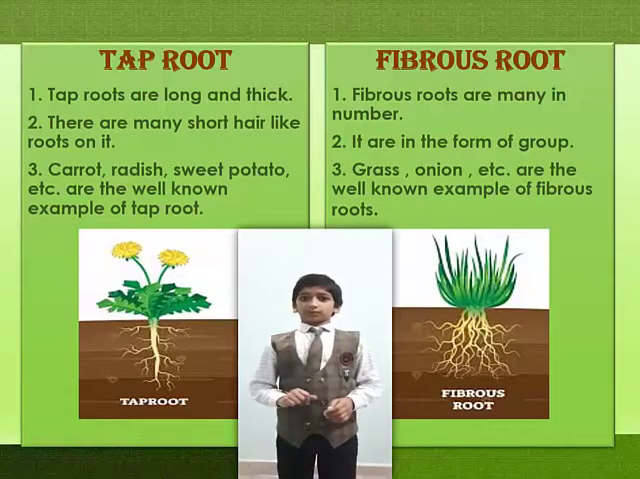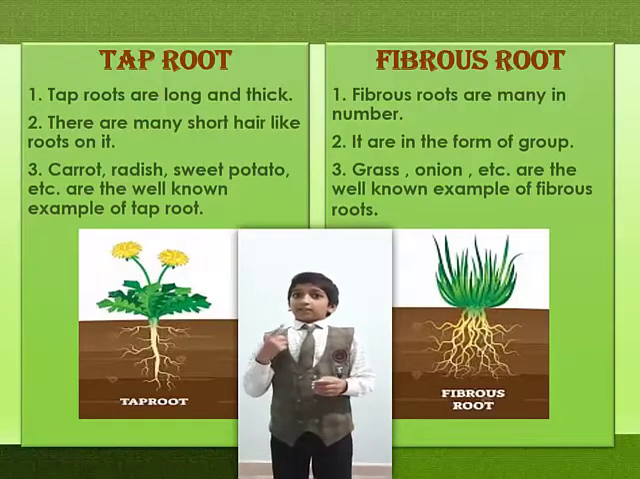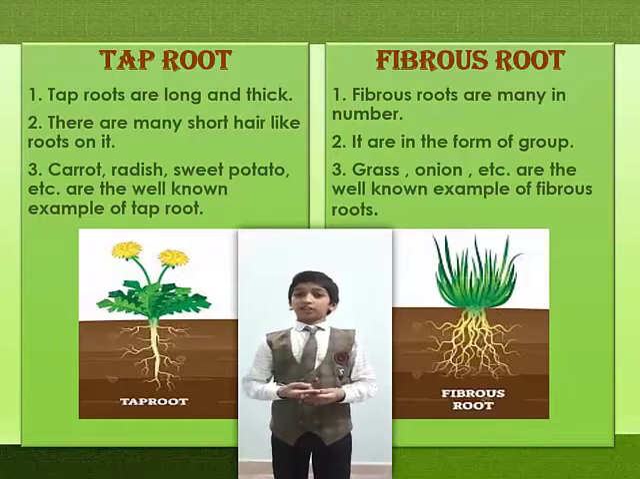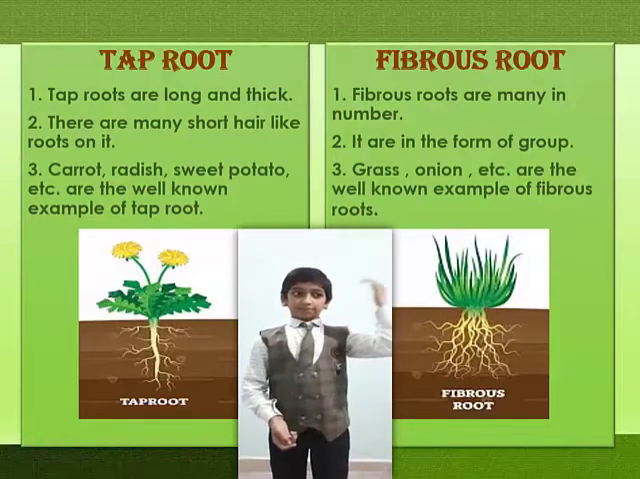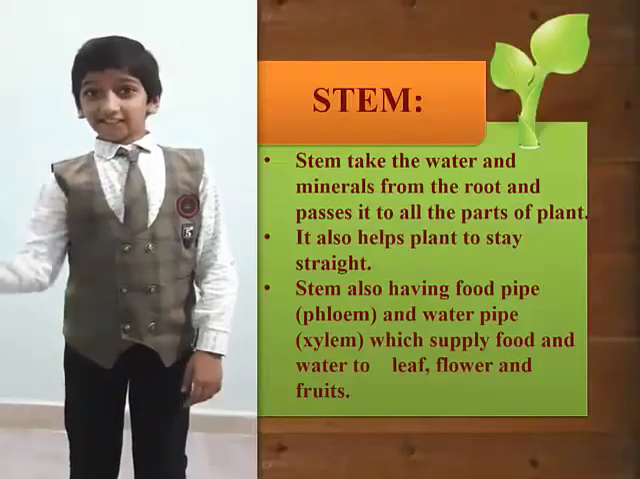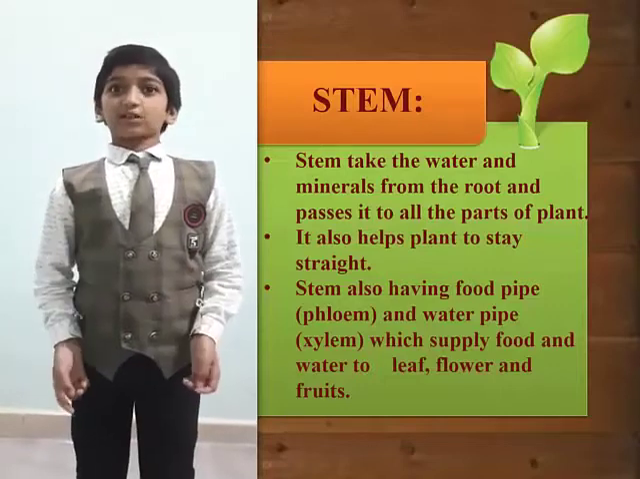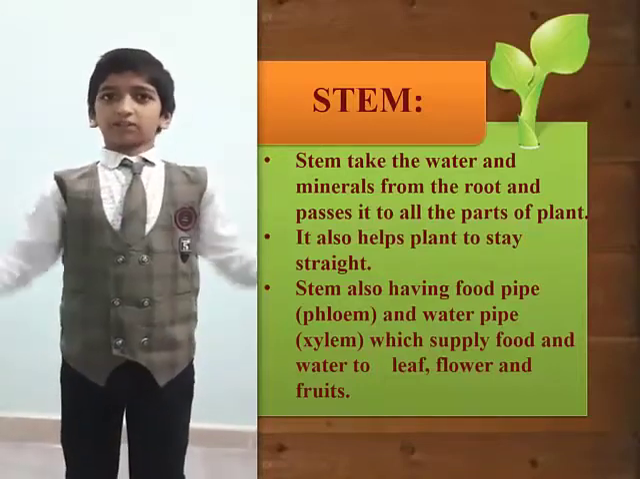Second, fibrous root. Fibrous roots are many in numbers. They are in the form of threads. Grass, onion, etc. are the well-known examples of fibrous root. This is the picture of fibrous root and this is the picture of taproot. Next, stem. Stem takes the water and minerals from the root and passes it to the other parts of plant.